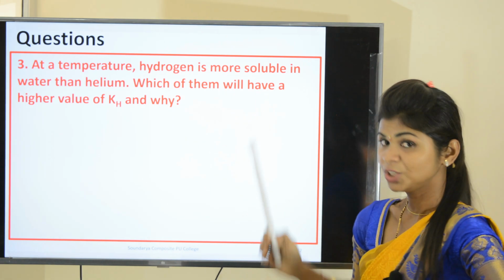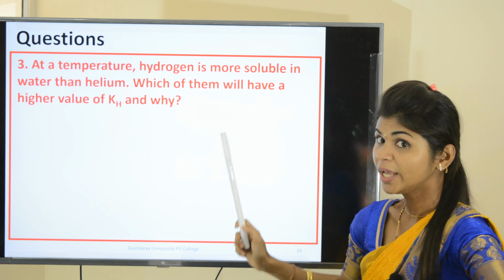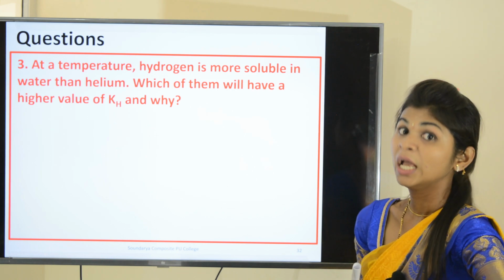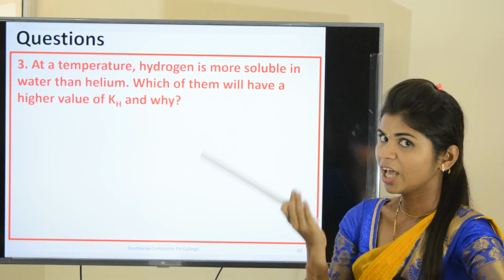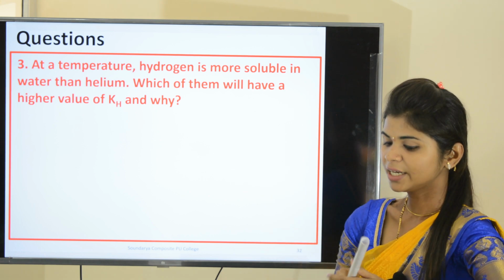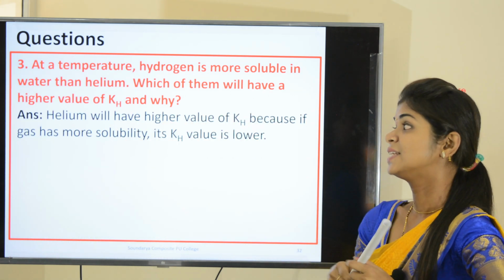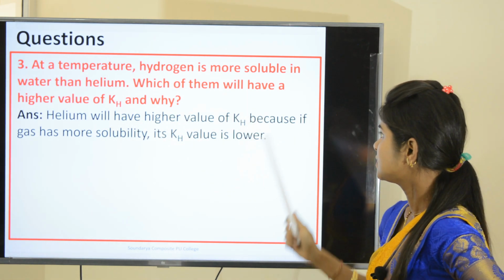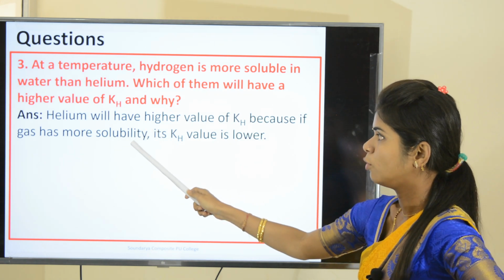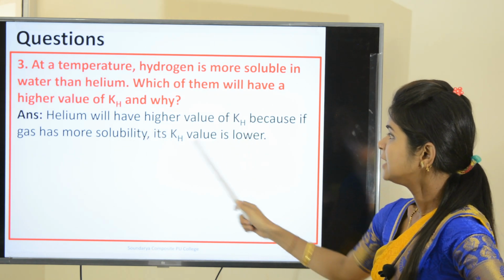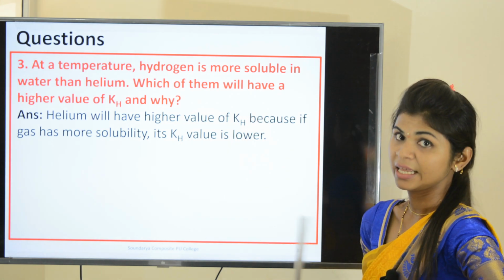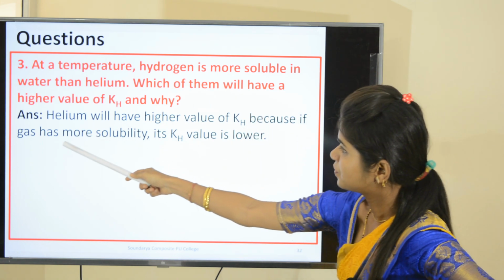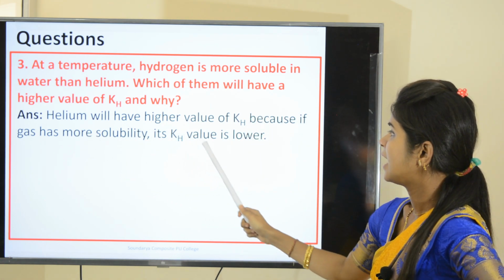Here, the question is related to Henry's law constant. You know that Henry's law constant, kH, and its relation with the solubility is inverse. As the kH value increases, solubility decreases. So, the answer is helium. Helium will have a higher value of kH, because if the gas has more solubility, its kH value is lower.